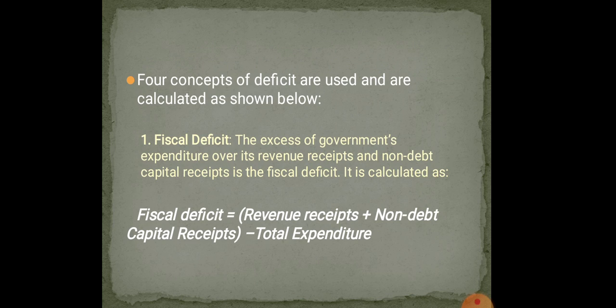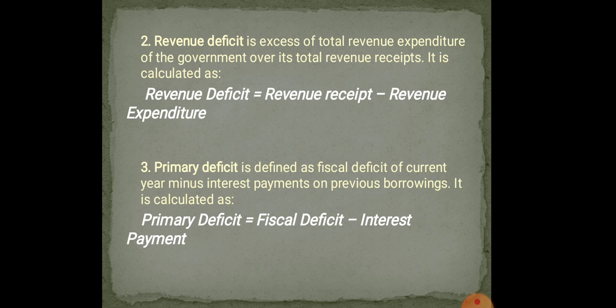Next, four concepts of deficit are used and are calculated as shown below. Fiscal deficit: the excess of government's expenditure over its revenue receipts and non-debt capital receipts is a fiscal deficit. It is calculated as fiscal deficit equals revenue receipts plus non-debt capital receipts minus total expenditure. So this is the calculation given here.